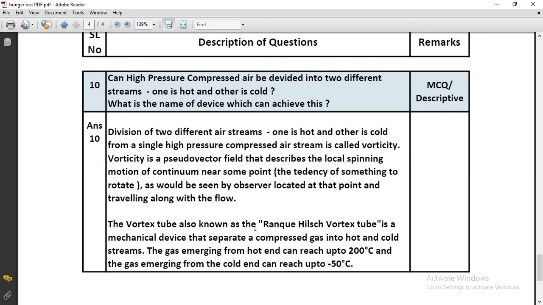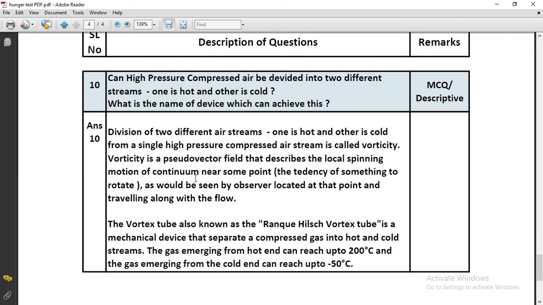The next question is: can high pressure compressed air be divided into two different streams, one hot and the other cold? And if such a thing is possible, what is the name of the device which can achieve this? Division of two different air streams, one hot and the other cold, from a single high pressure compressed air stream